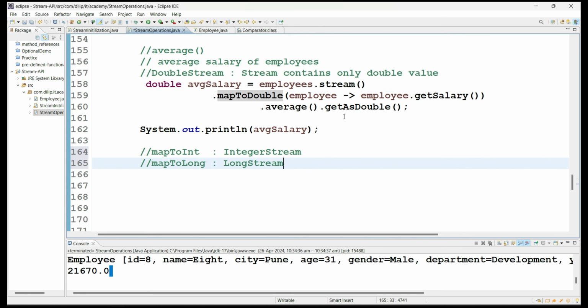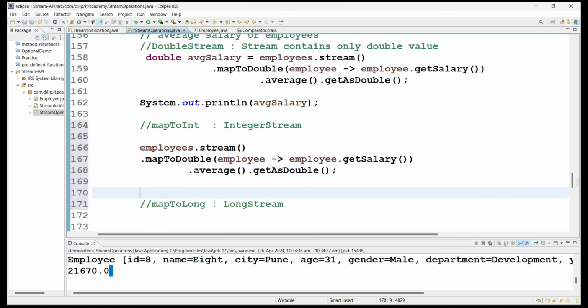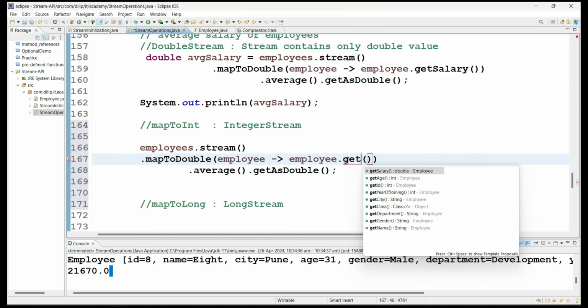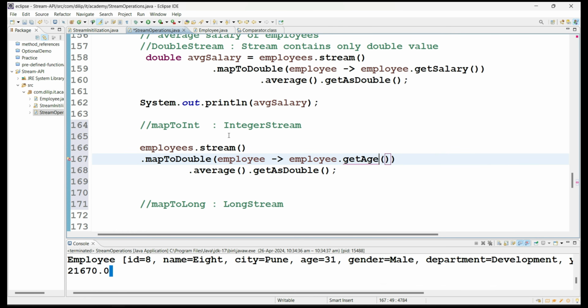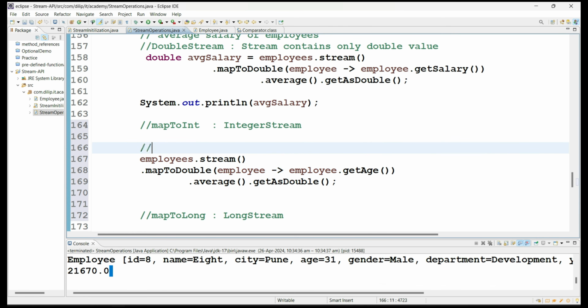Okay, so if you want to find out the average age of employees, then what you can do is simply mapToInt, employee arrow, so employee represents the overall employee object. From that you are extracting the employee age and finally you can call the average method. I'm just reusing the logic, and what I want here is getAge, right? We are trying to find the average age of employees.